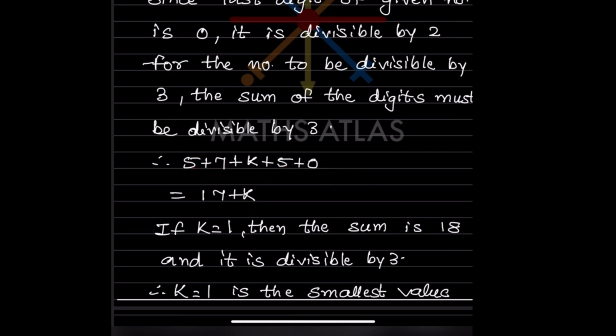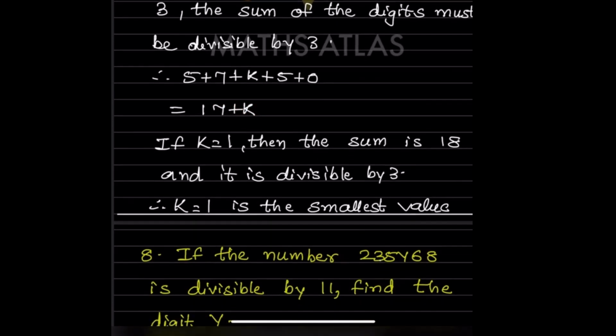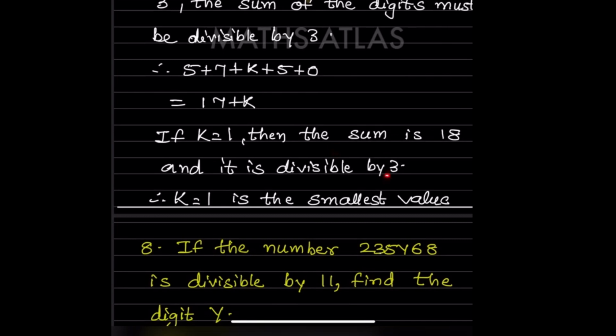17 plus k. So if we put k as 1, this number is going to be 17 plus 1, that is going to be 18. That 18 will be divisible by 3. So if k is 1, then the sum is 18, and it is divisible by 3. So we can say therefore k equal to 1 is the smallest value.